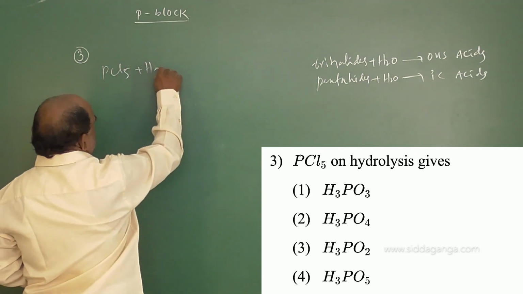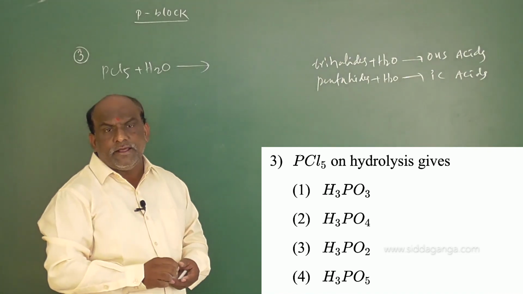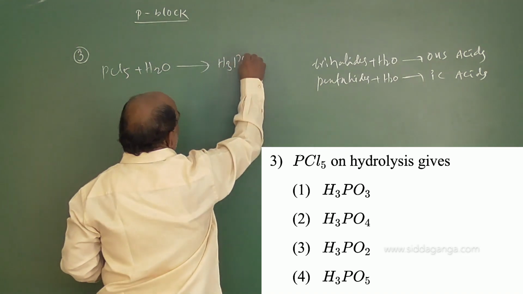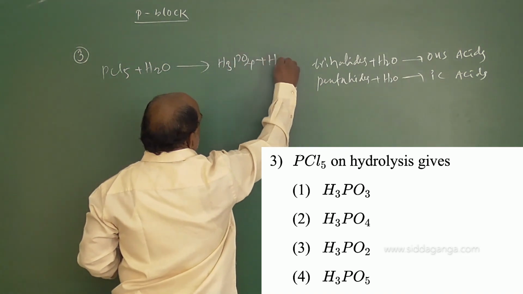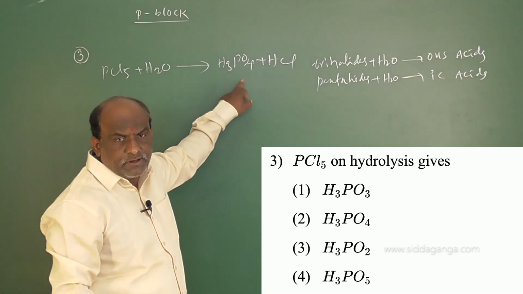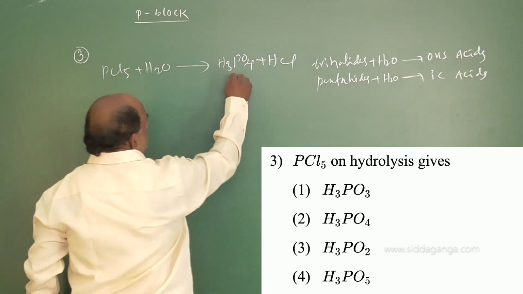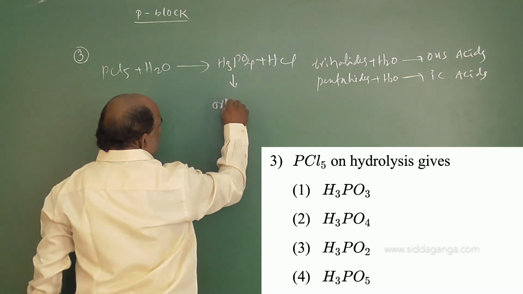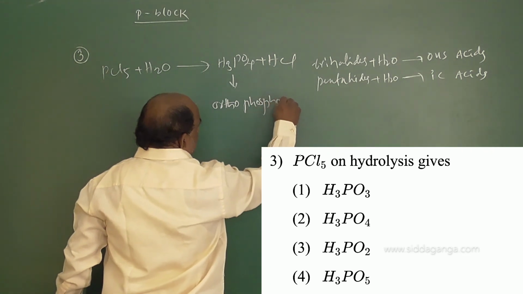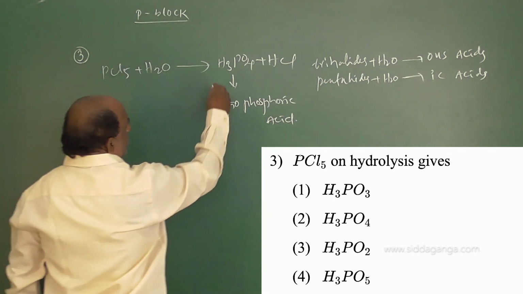PCl5 on hydrolysis. PCl5 is an example of a pentahalide. Pentahalide on hydrolysis gives rise to the compound H3PO4 plus formation of HCl. Orthophosphoric acid, this compound is called orthophosphoric acid. So make a note, this is an oxy acid of phosphorus, orthophosphoric acid.